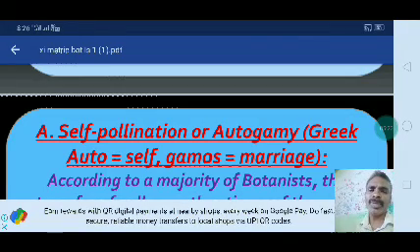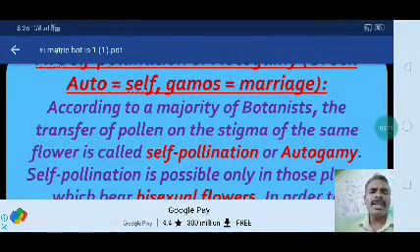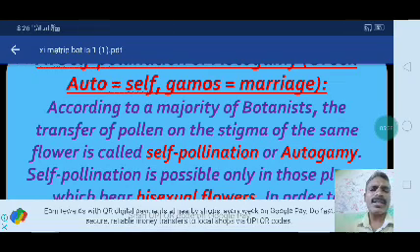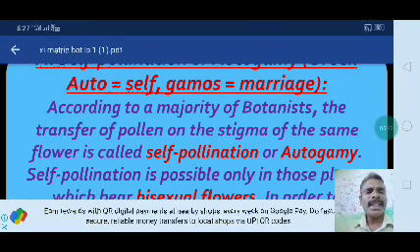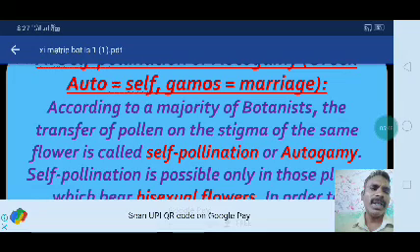In Greek, auto means self, and gamus means marriage. According to a majority of botanists, the transfer of pollen onto the stigma of the same flower is called self-pollination or autogamy.